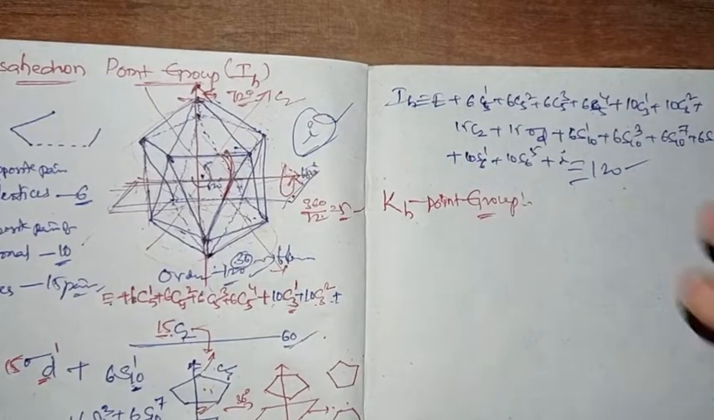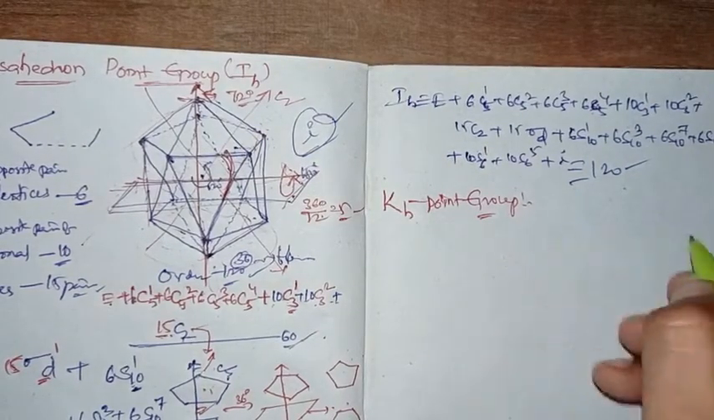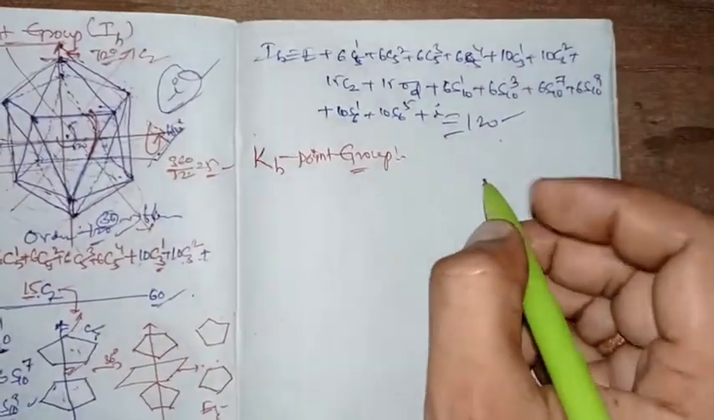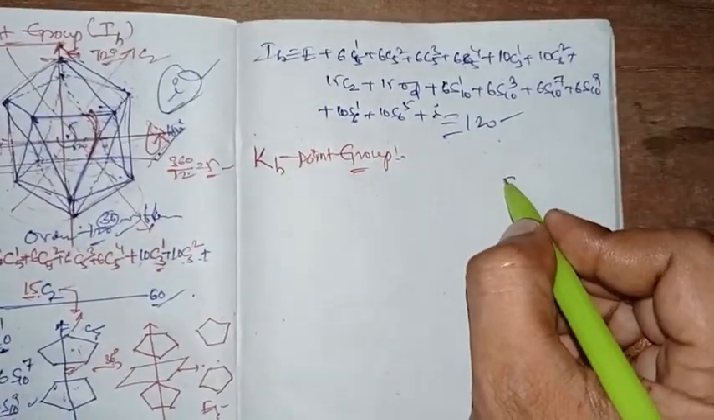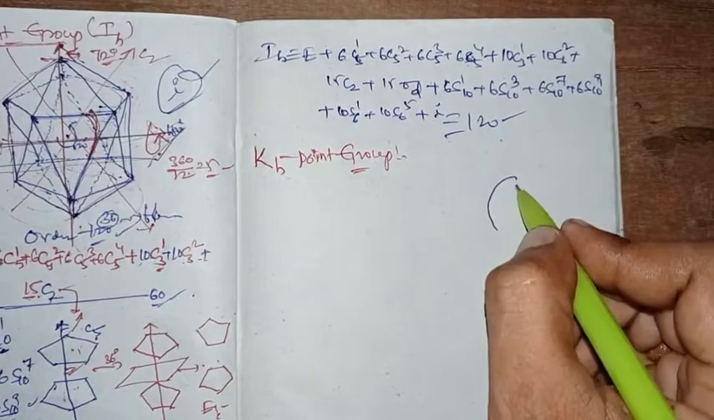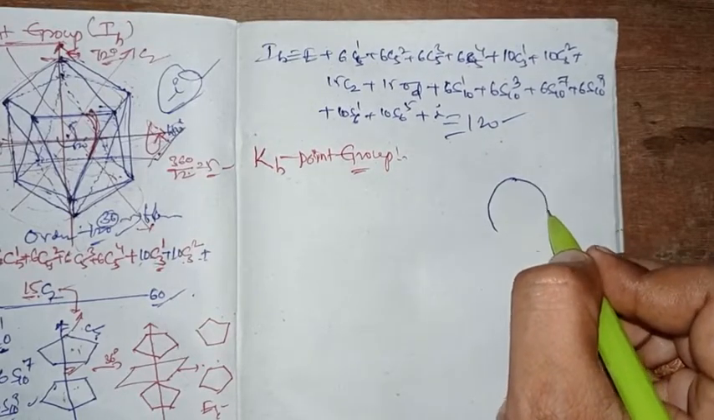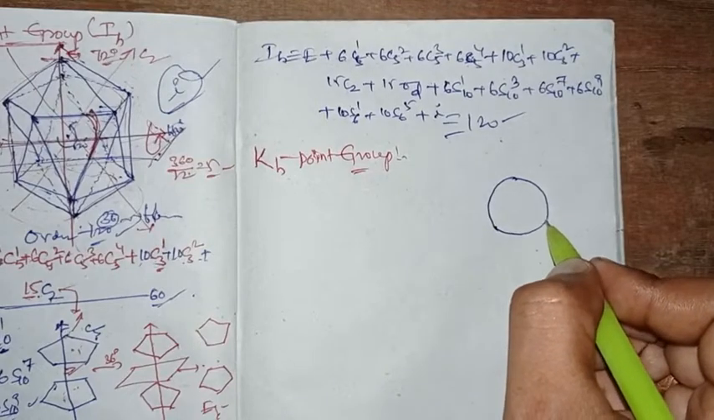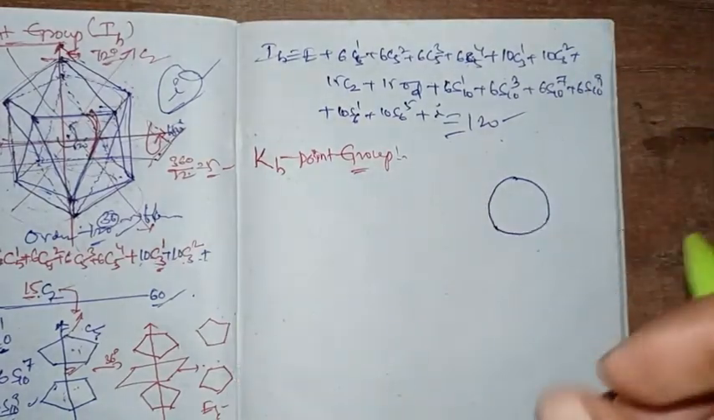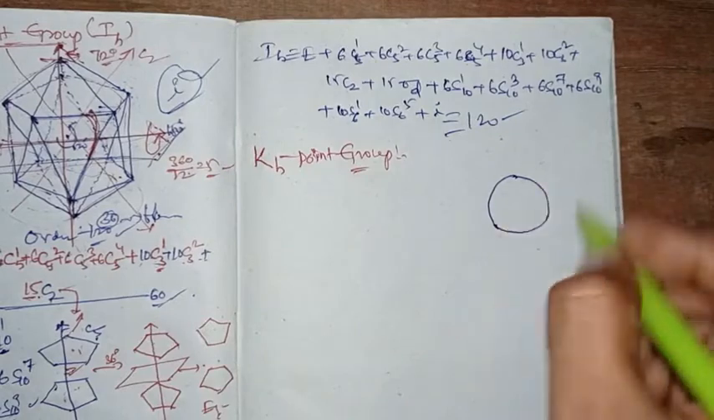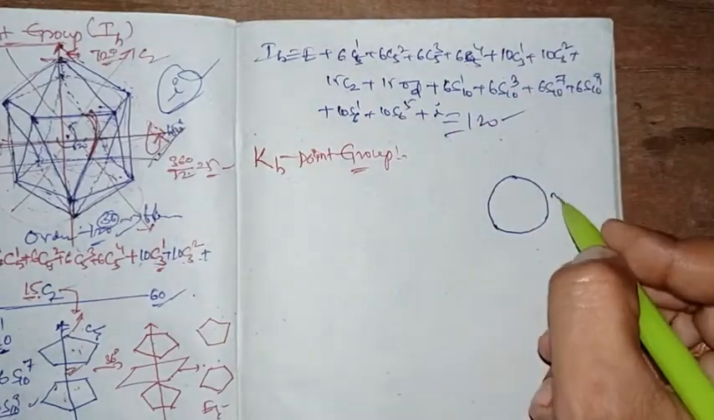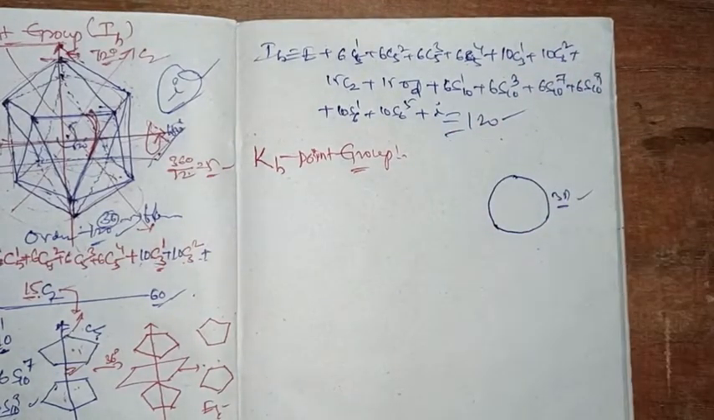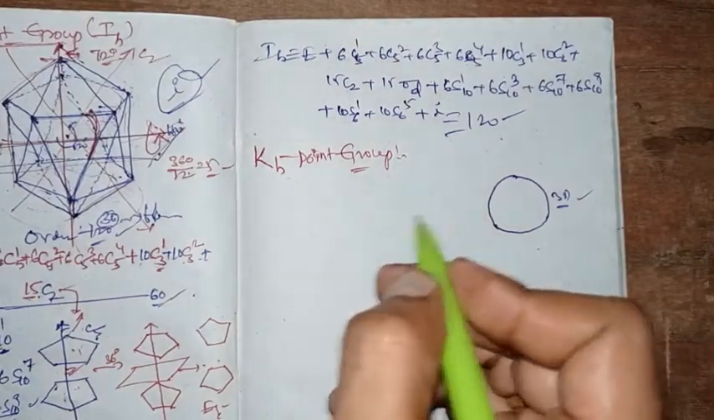This is also a special symmetry point group, and the structure it describes is a spherical shape, right? Spherical, nothing but a ball, a cricket ball, a football, which has a round shape, a round shape in all three dimensions.